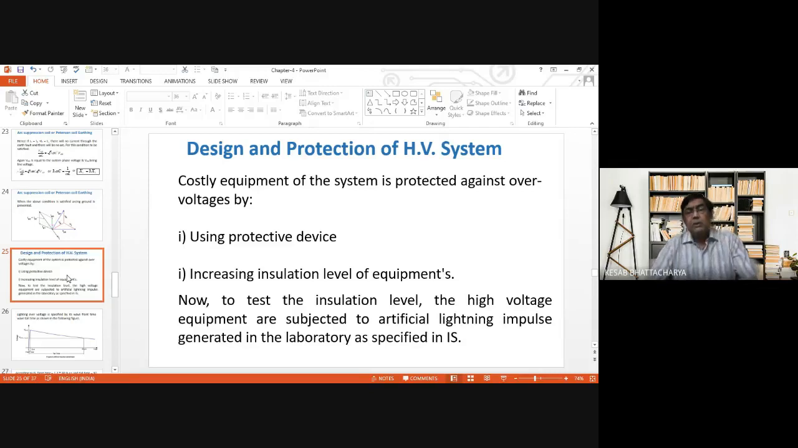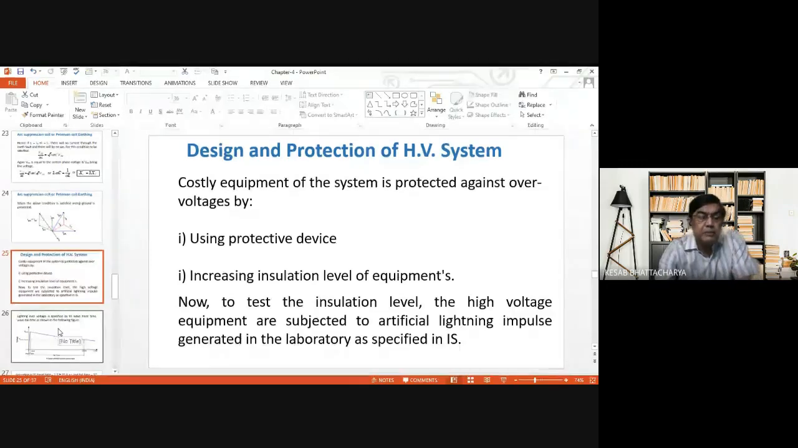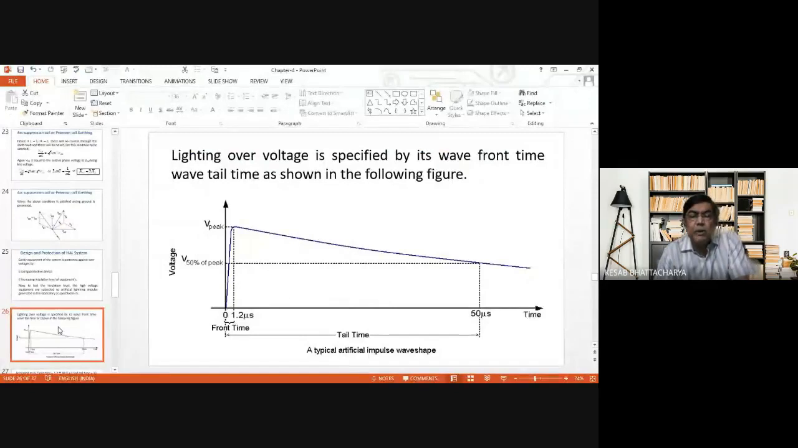But the thing is this: all equipments before being placed in service are subjected to lightning impulse test, just to see whether these equipments are able to withstand over voltages that may develop in the system. Now, as per IS specification, this is the waveform of a standard impulse voltage, lightning impulse voltage. And I think in the other part of your high voltage class, all these things have been discussed in detail.